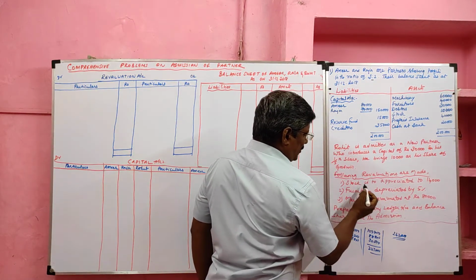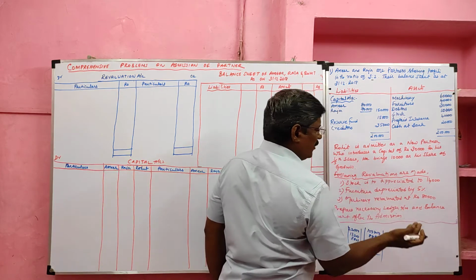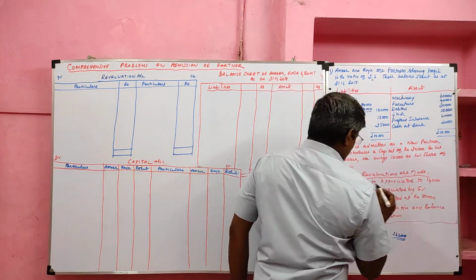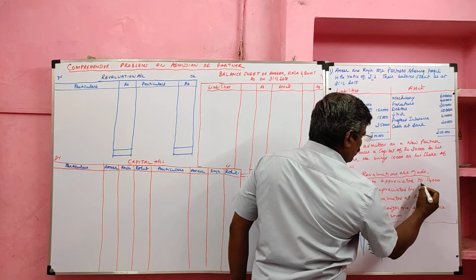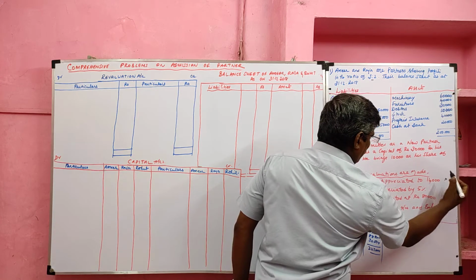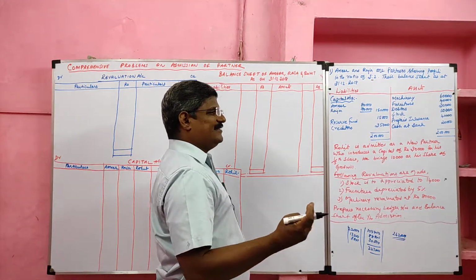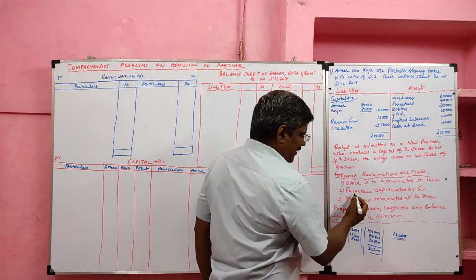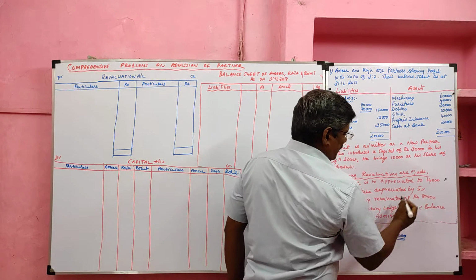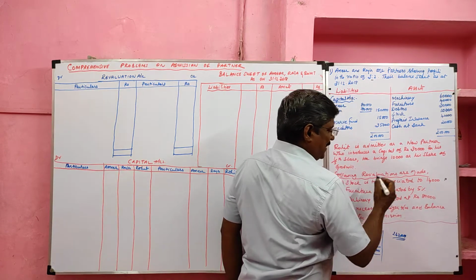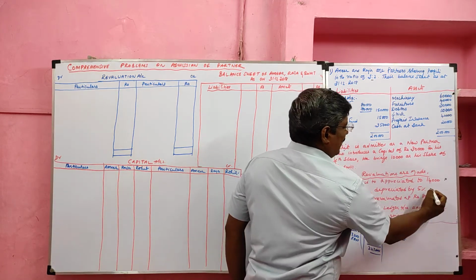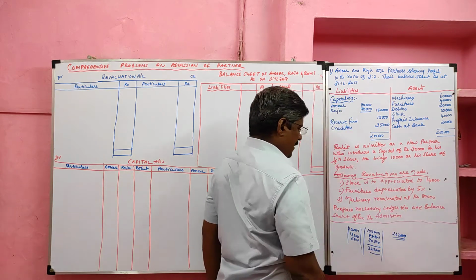1. Stock is to be appreciated. So stock value, what happened? Increases. Stock is to be appreciated to 14,000. It is a profit item because stock is an asset. Asset value increases. It is a profit item. Furniture depreciated by 5%. So furniture is an asset. Depreciated means decreased. It is a loss item.